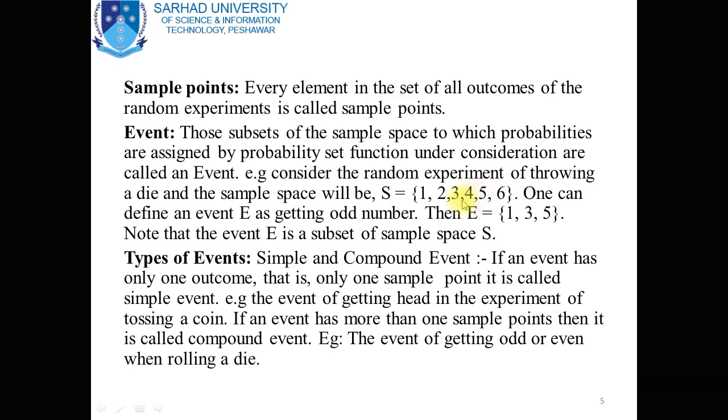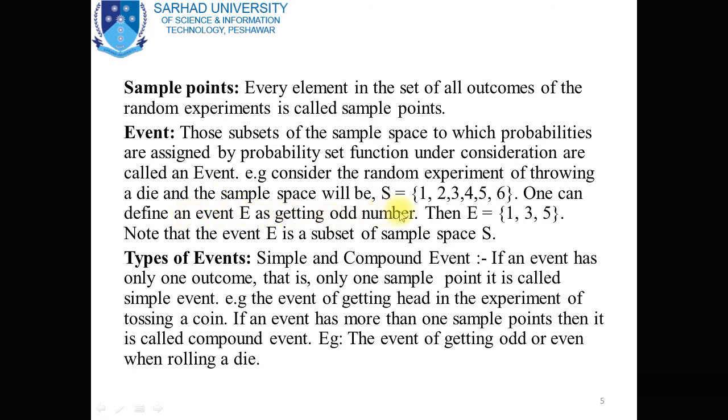Now take a subset of this sample space. Suppose we define an event E as getting an odd number. Then E is equal to {1, 3, 5}.